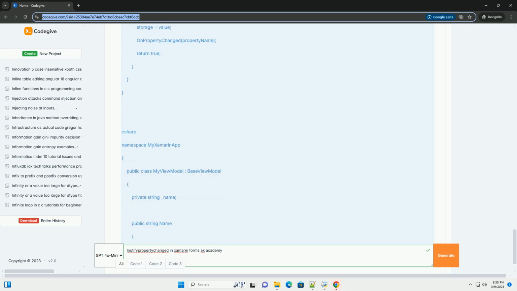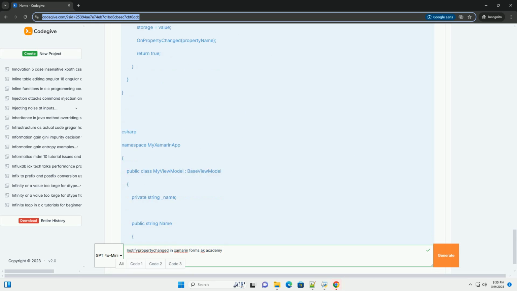5. Data binding and INotifyPropertyChanged. Here's how you would bind the Name property to a label in XAML. Explanation: Text equals Binding Name. This creates a one-way binding between the Text property of the label and the Name property of the view model. It assumes that the binding context of the page, or the label's parent, is set to an instance of MyViewModel.